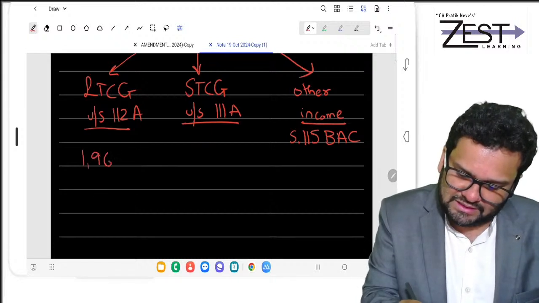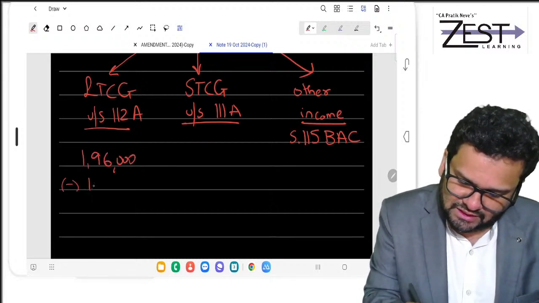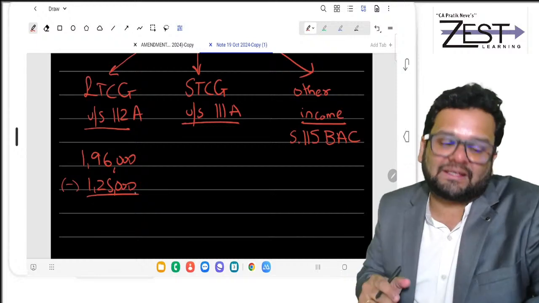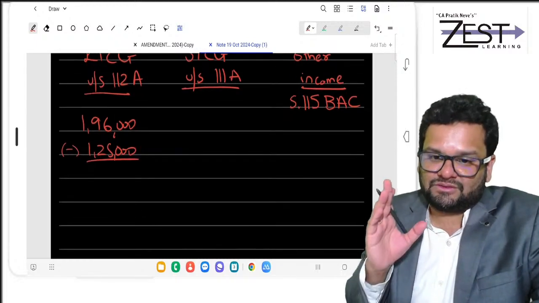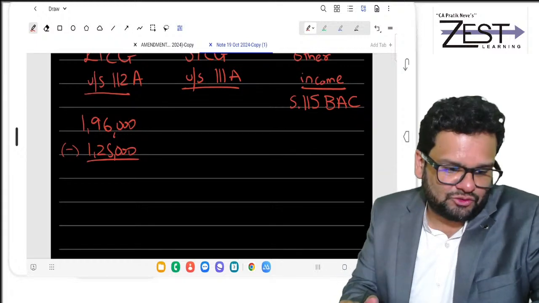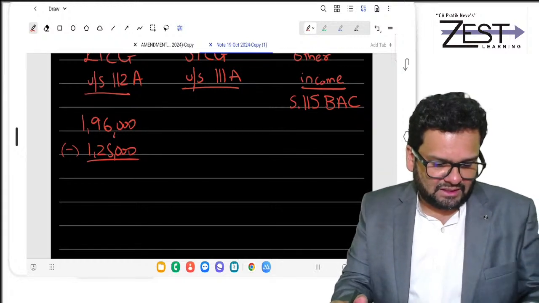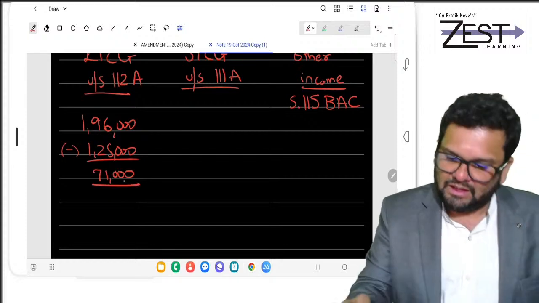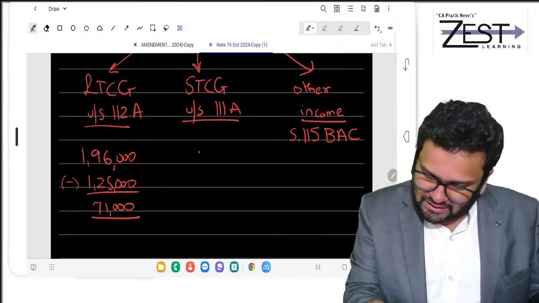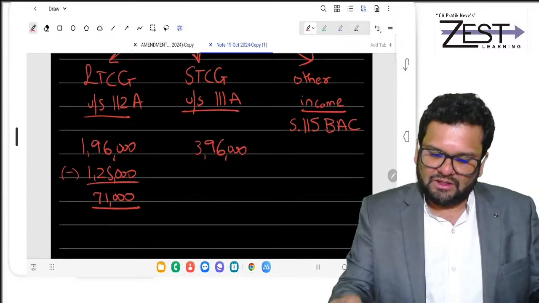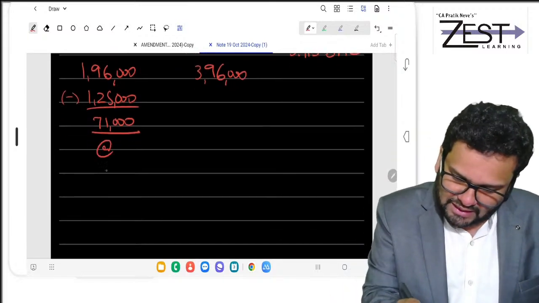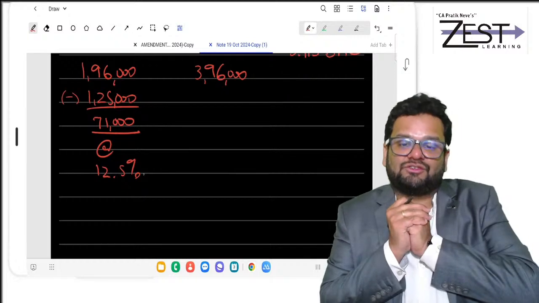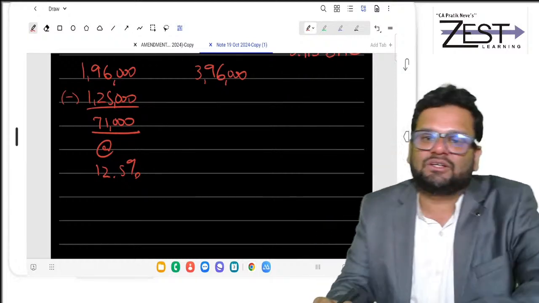LTCG is 196. From 196, as we discussed, you will minus 125. We discussed while discussing rate of tax that the first 1,25,000 is not taxable. So take 196 minus 125, you are going to get 71,000. Here under 111A you will get 396. Yes, sir. So on this 71,000, calculate tax at 12.5%. Why 12.5%? Because the transfer is taking place on or after 23rd July 2024.